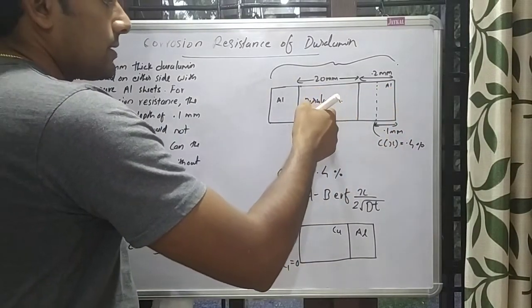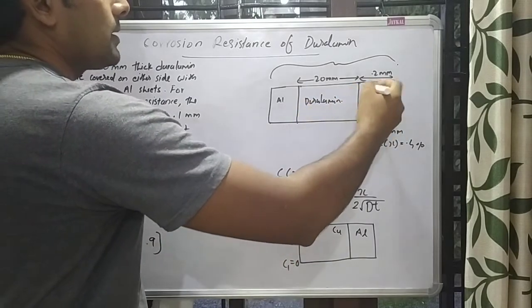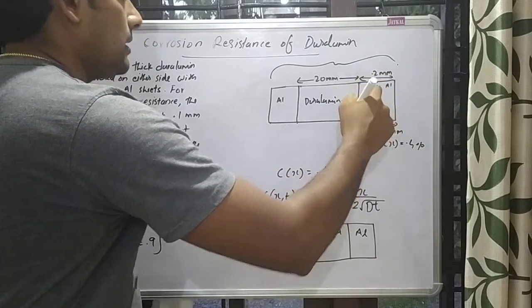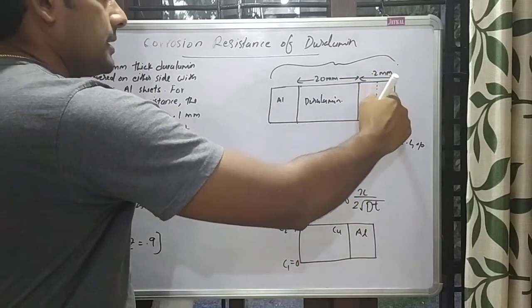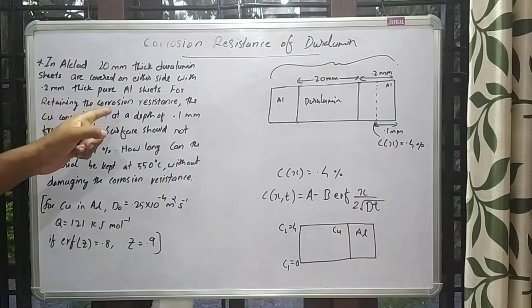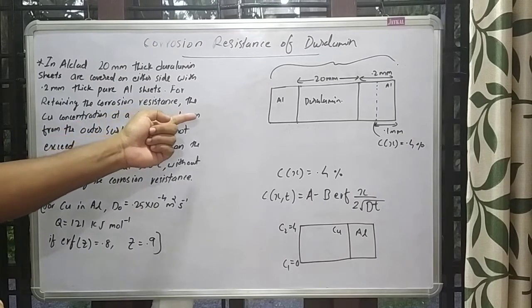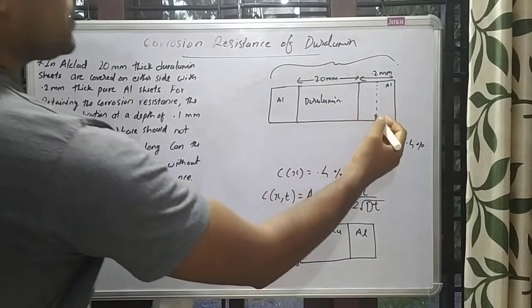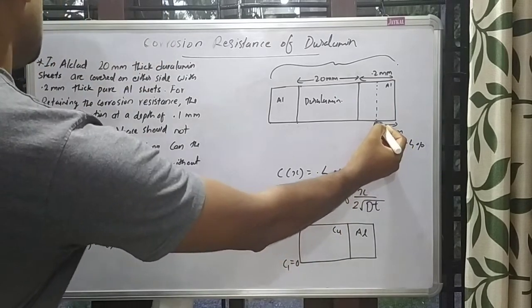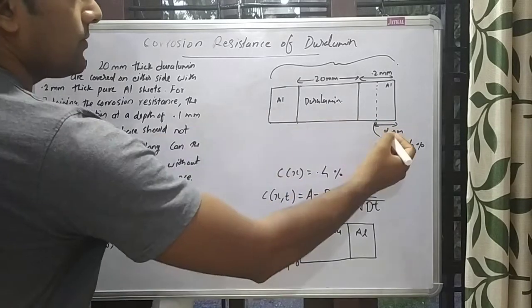When we heat this duralumin to a higher temperature, diffusion happens. Copper will diffuse into the pure aluminum, which will affect its corrosion resistance. So the concentration of copper C of x at a depth of 0.1 mm from the outer surface should not exceed 0.4%.